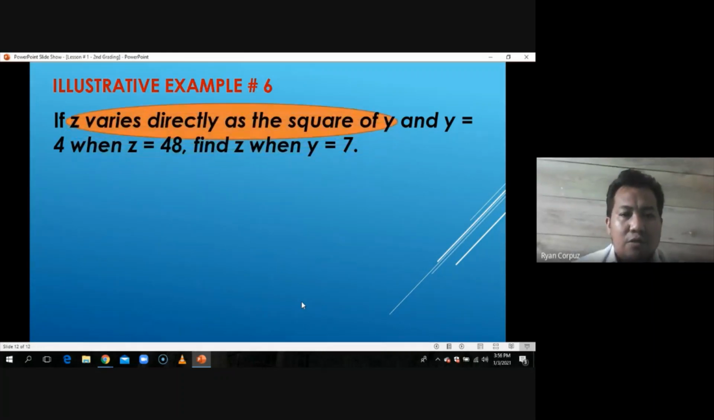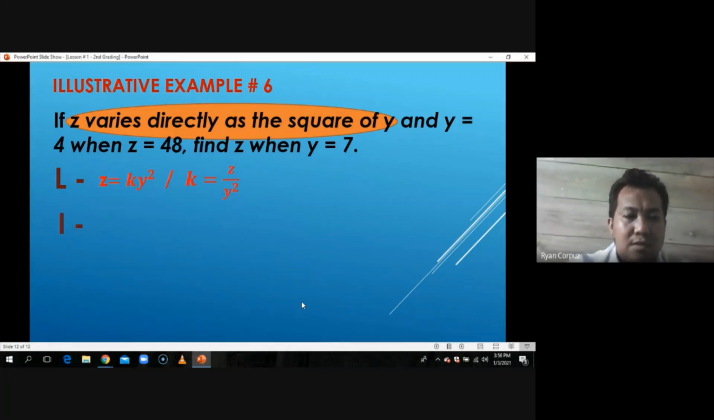So hanapin ulit yung statement of variation because that statement, yun yung gagamitin for us to apply the first step. So apply the first step, is i-translate natin yung statement of variation into symbol. Z varies directly as the square of y. It will be z is equal to ky squared. That's the square of y, kaya may y squared tayo. In terms of k, yung z is the numerator, then y squared is the denominator. We come up with k is equal to z over y squared.